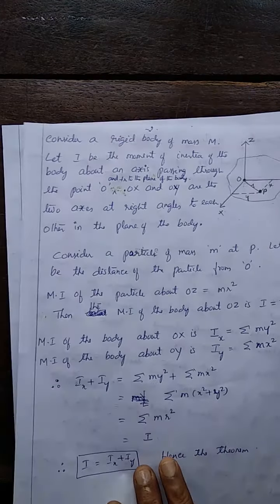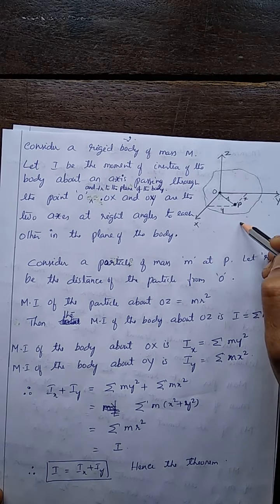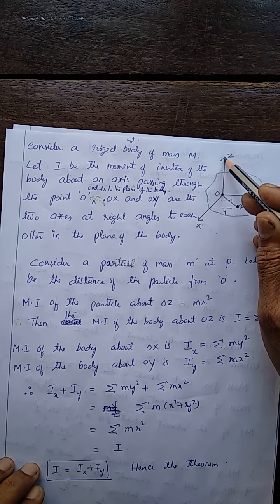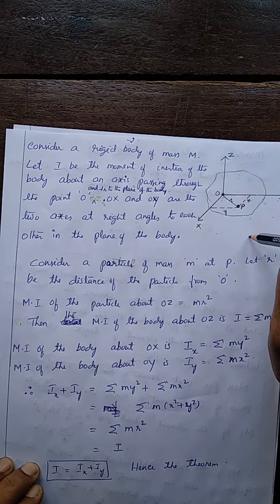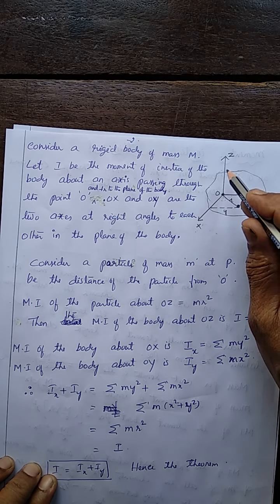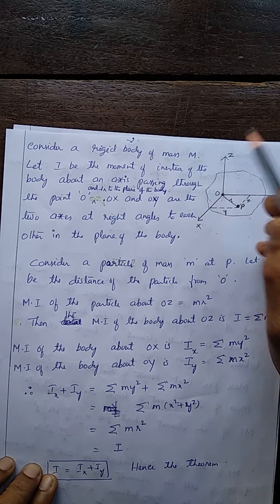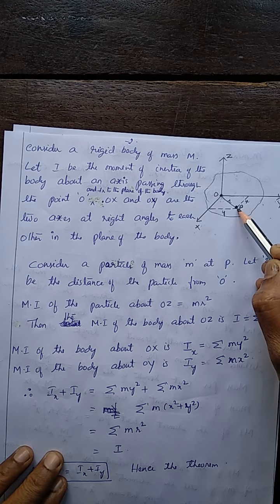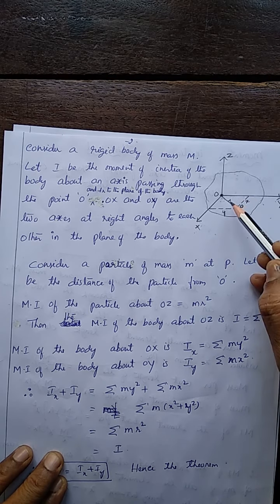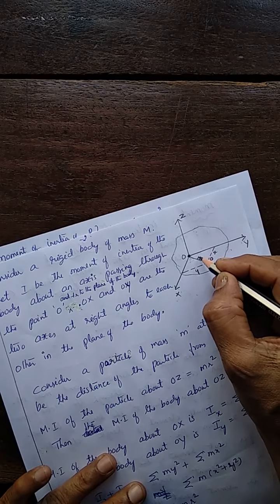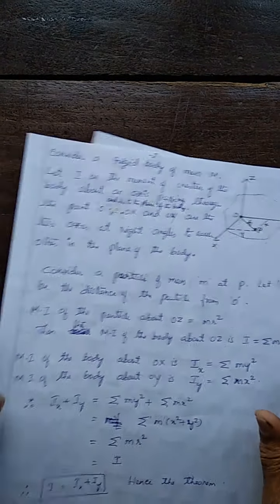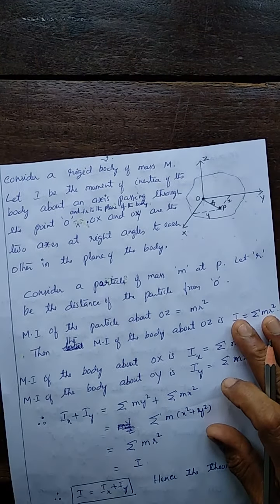To prove this, again, the rigid body of mass m, OZ the axis perpendicular to the plane of the body about which we have to find the moment of inertia. Let I be the moment of inertia about this axis. Consider a particle P of mass m at a distance r from the point O. P at a distance r from the point O.